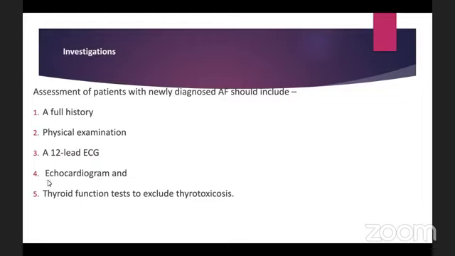An echocardiogram. Why do we need to do the echocardiogram? We need to see if an underlying pathology can be diagnosed, such as mitral valve disease or any congenital heart defects. Those can be visualized. Also, by an echocardiogram, if there is any formation of thrombus, this will also be visualized. And we need to do a thyroid function test to exclude thyrotoxicosis.